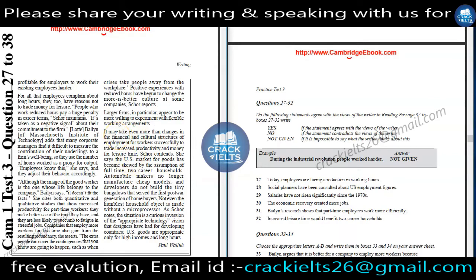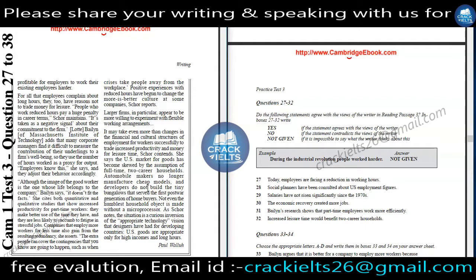It may take even more than changes in the financial and cultural structure of employment for workers successfully to trade increased productivity money for leisure time. She says the US market for goods has become skewed by the assumption of full-time two-career households. Automobile makers no longer manufacture cheap models and developers do not build the tiny bungalows that served the first post-war generation of home buyers.